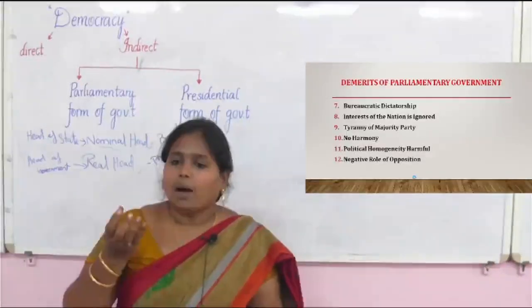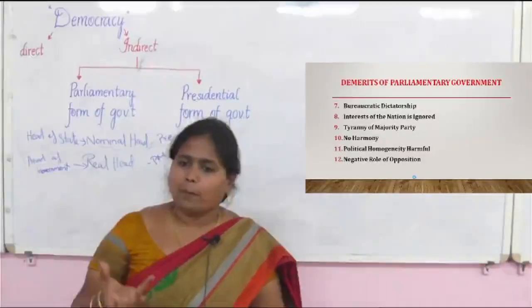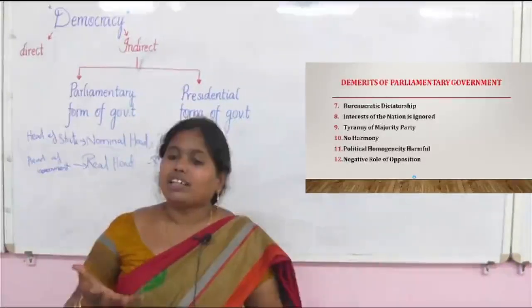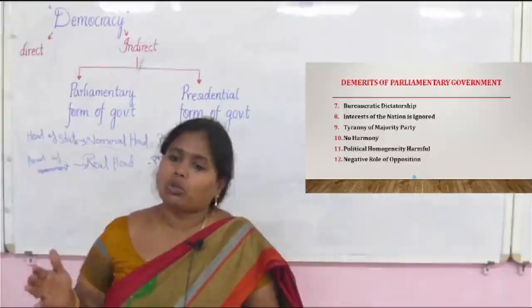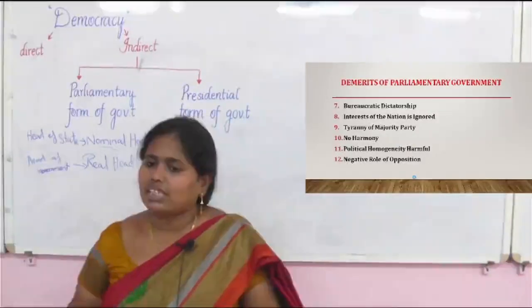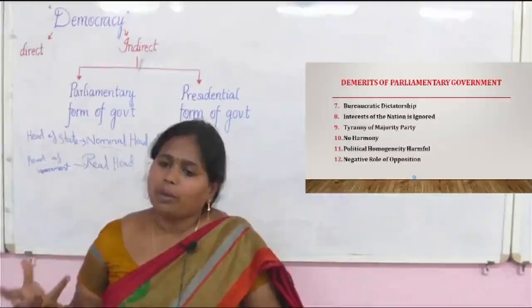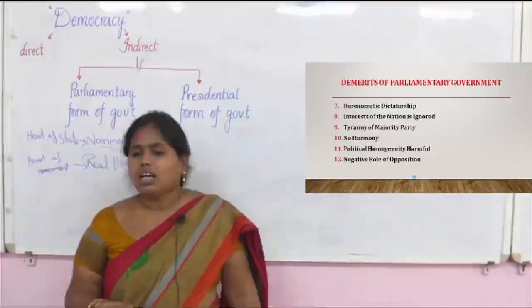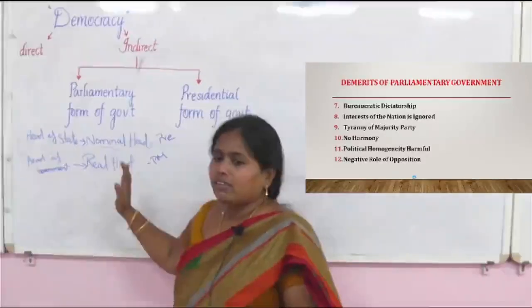Got it? Having opposition is good for the parliamentary system. But when they play a negative role, continuously opposing whatever the ruling party decides, their role becomes negative. Okay. This is another drawback of the parliamentary form of government.